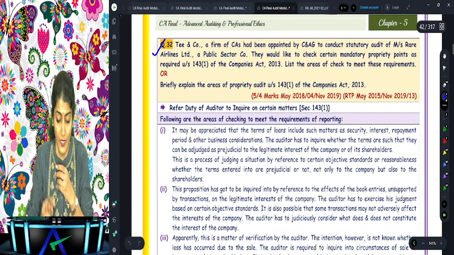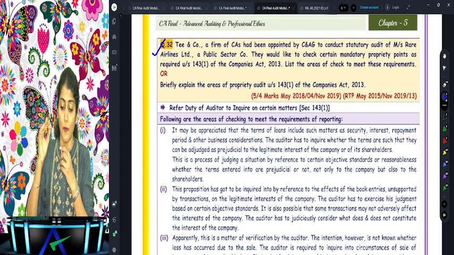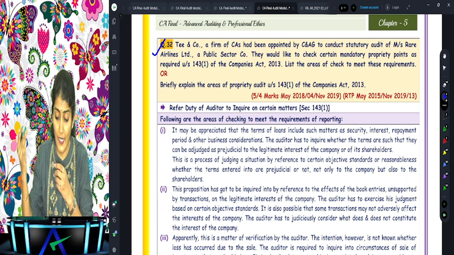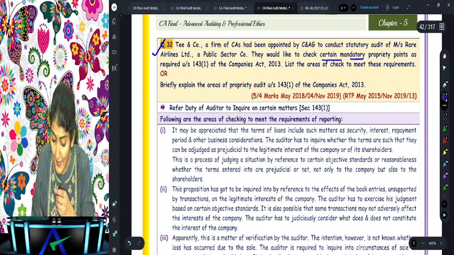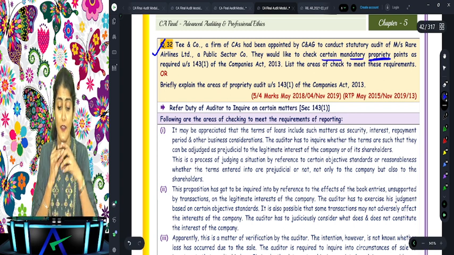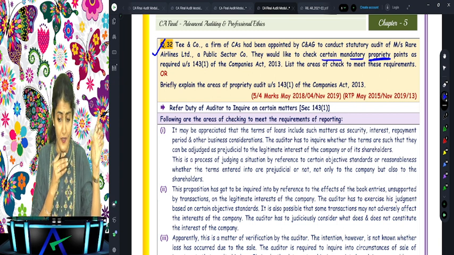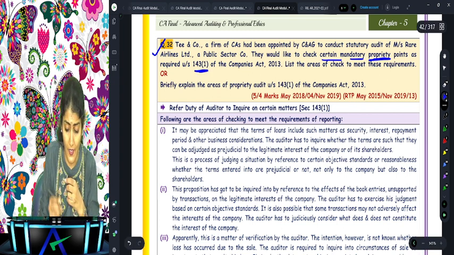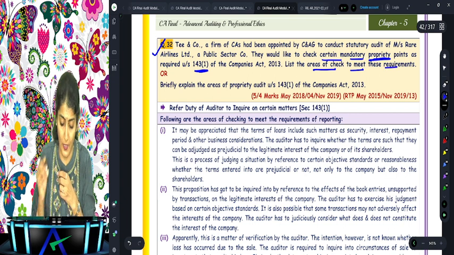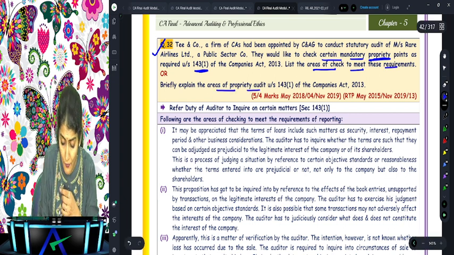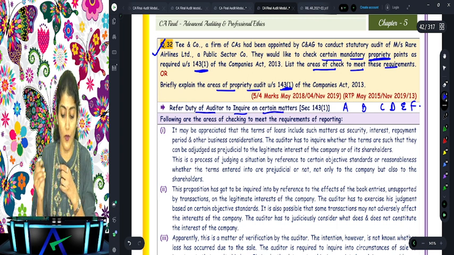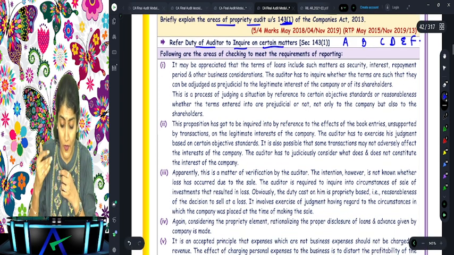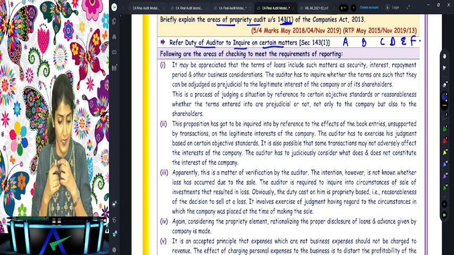32. T and Company, a firm of CA, has been appointed by CAG to conduct the statutory audit of Rare Airlines Limited, a public sector company. They would like to check certain mandatory propriety points. Does everybody understand this propriety now? Propriety decision making as required under section 143.1. List the areas to check to meet these requirements, or briefly explain the areas of propriety under 143.1. So one, what you have to write down is the A, B, C, D, E, F, and a duty as to inquiry on certain matters. And then they have given the further points of checking. Are you understanding that? So first you will write down.